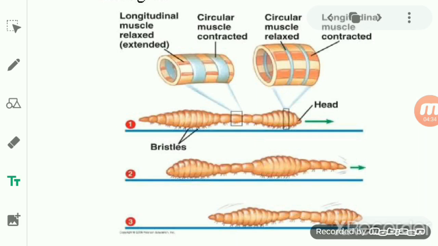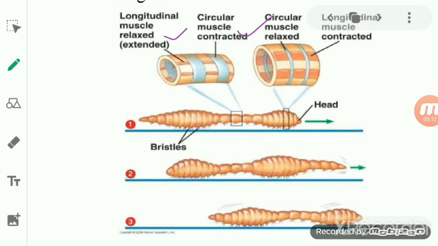We are studying movement without legs. So the earthworm's body does not have legs. It is made up of segments, or compartments, joined together, and each compartment is short as well as fat. It also consists of two types of muscles: the first one is the circular muscle, and the second one is the longitudinal muscle.